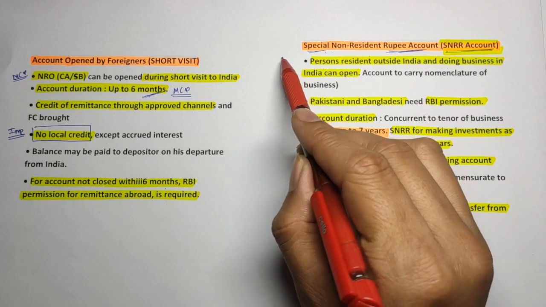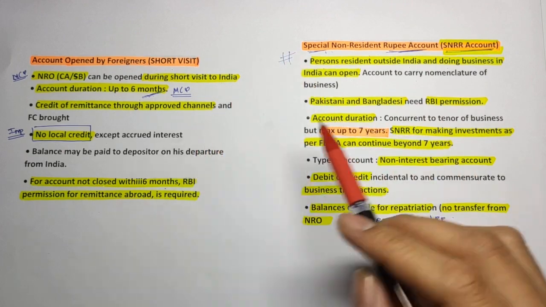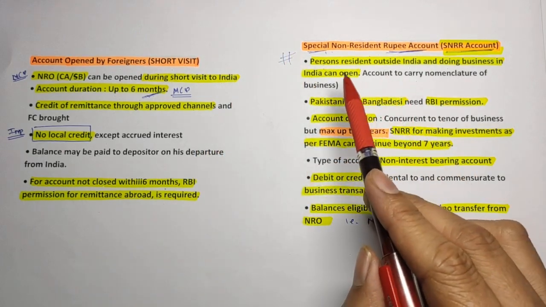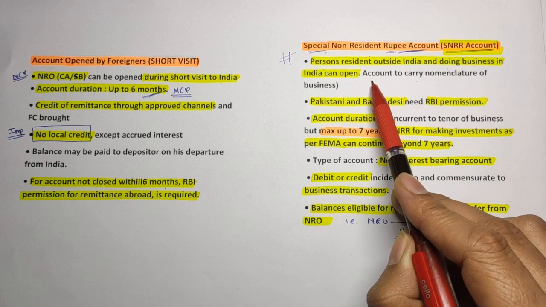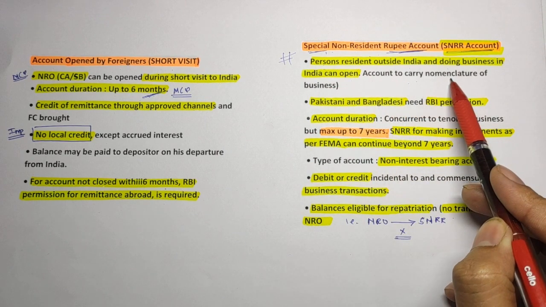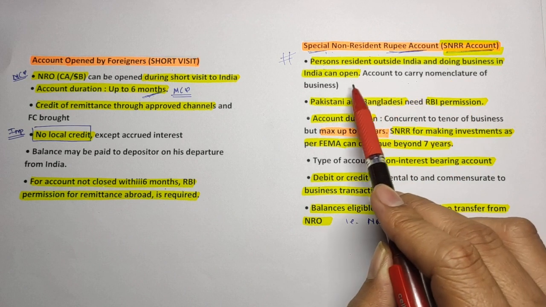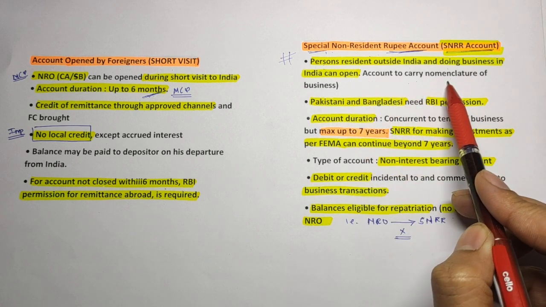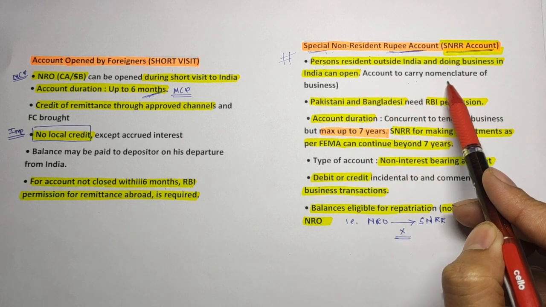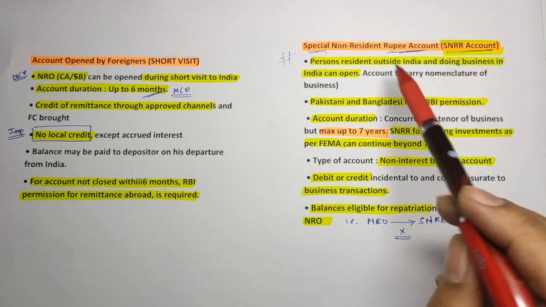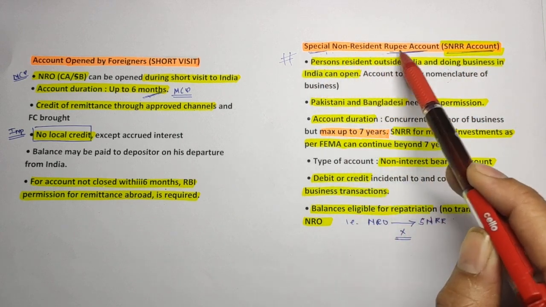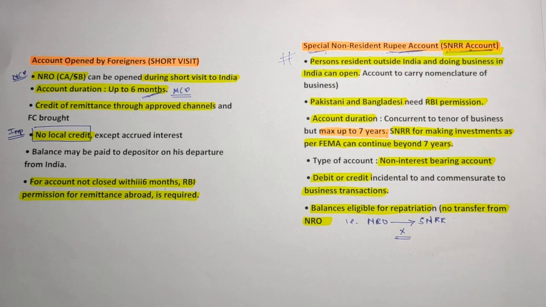They may ask a one-liner case study, like, suppose Abhishek is an Indian resident and he went to the USA and he is doing a business in Bangalore. Which account can he open? Definitely for the business of an NRI, he should open the special non-resident rupee account, that is the SNRR account.